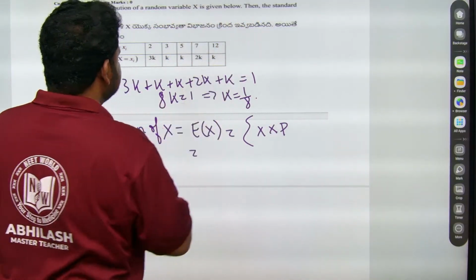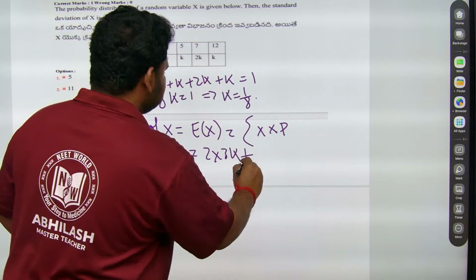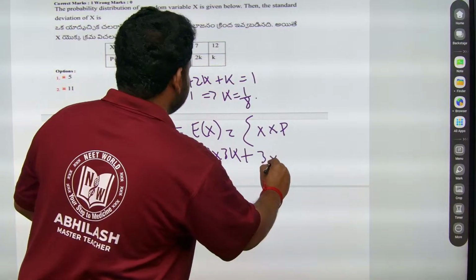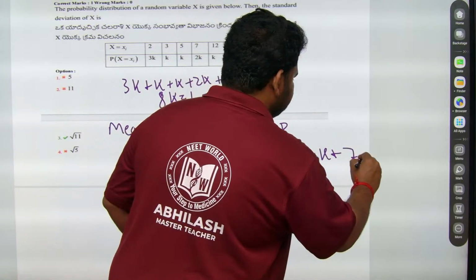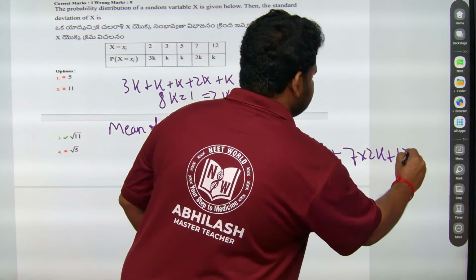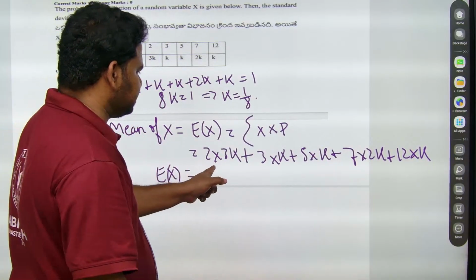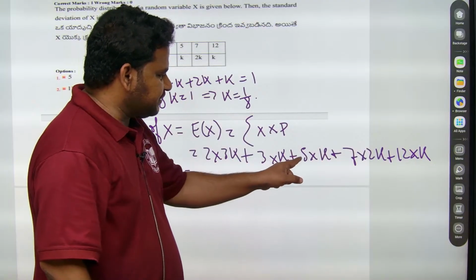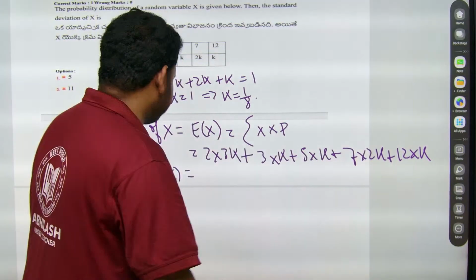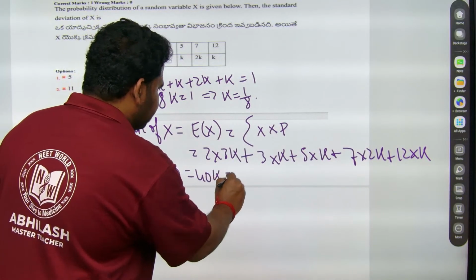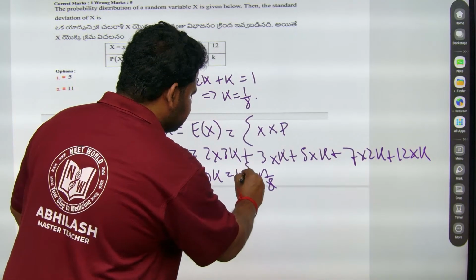Now I can write it as 2 into 3k plus 3 into k plus 5 into k plus 7 into 2k plus 12 into k. Now E of x: 2 3s are 6, 6 plus 3 is 9, 9 plus 5 is 14, 7 2s are 14, 14 plus 14 is 28, 28 plus 12 is 40. I will get 40k. But k is equal to 1 by 8, so 40 into 1 by 8, 8 5s are 40, that is equal to 5.